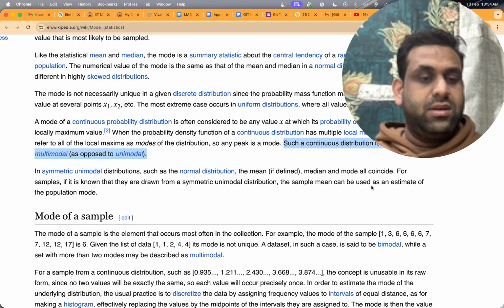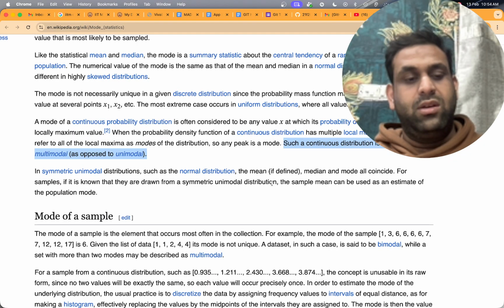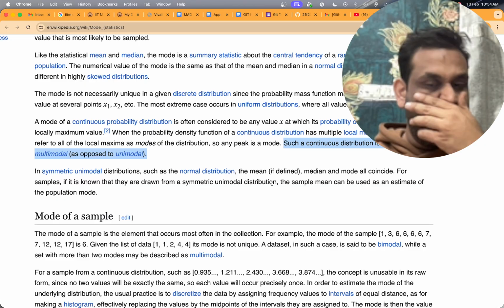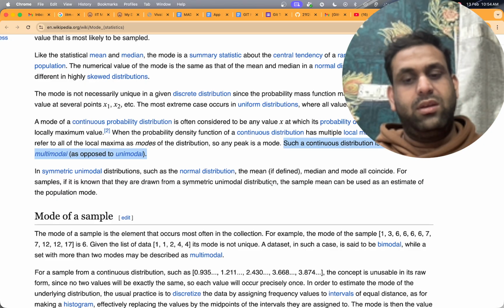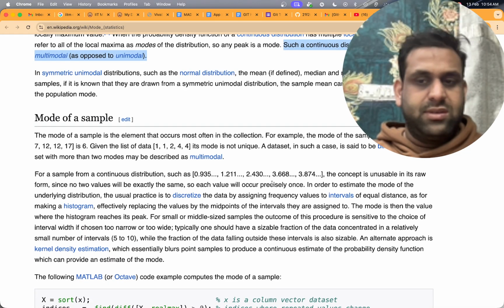In summary, in symmetric unimodal distributions, such as the normal distribution, the mean, if defined, the median and the mode all coincide. For samples, if it is known they are drawn from a symmetric unimodal distribution, the sample mean can be used to estimate the population mode. Let's consider some examples so we can get it in more detail.